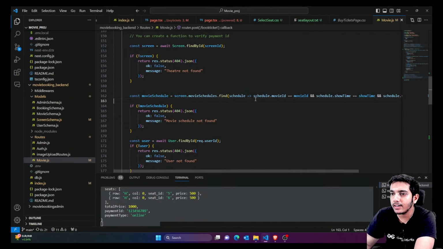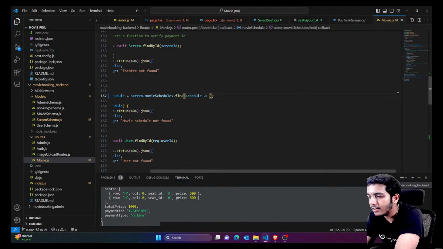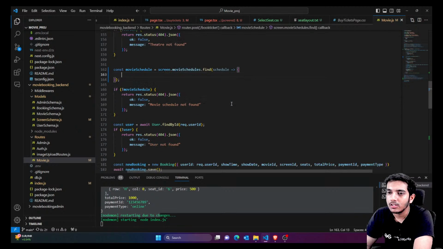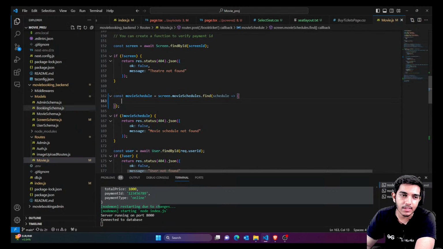I'll just remove this and rewrite it on the next line. The problem actually happens here, so you can see we're getting the error.